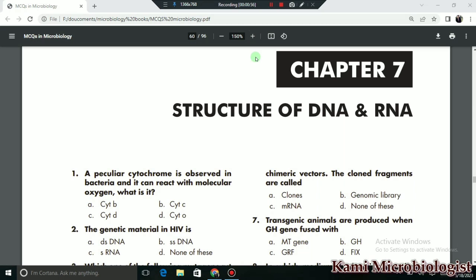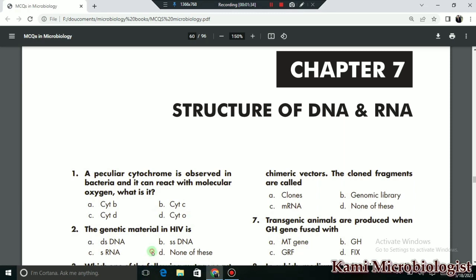So let's start the chapter number 7 MCQs, meaning structure of DNA and RNA. The first MCQ of this chapter says that a peculiar cytochrome is observed in bacteria and it can react with molecular oxygen. What is it actually? Remember, it is called cytochrome O. So D is the correct option for this MCQ.